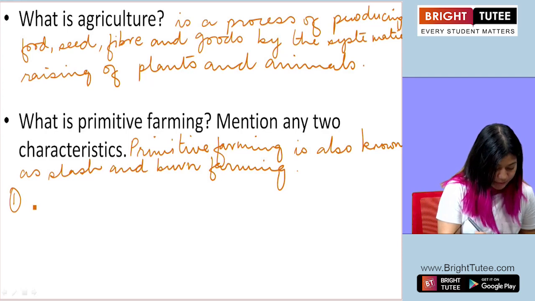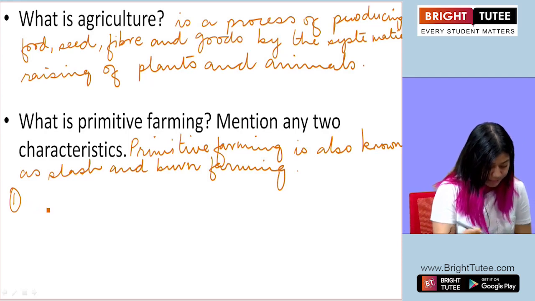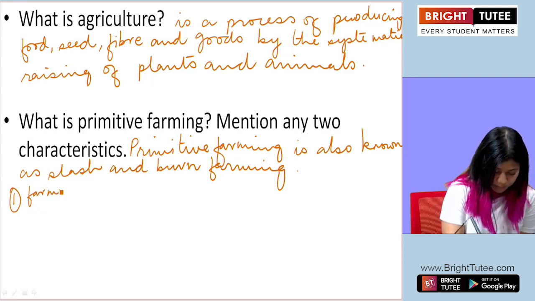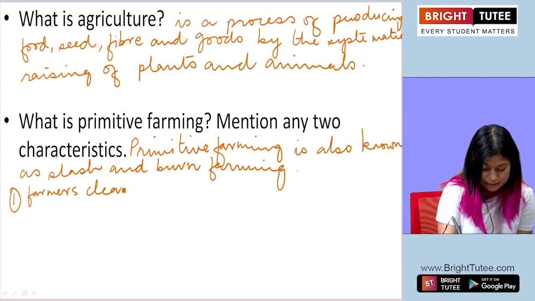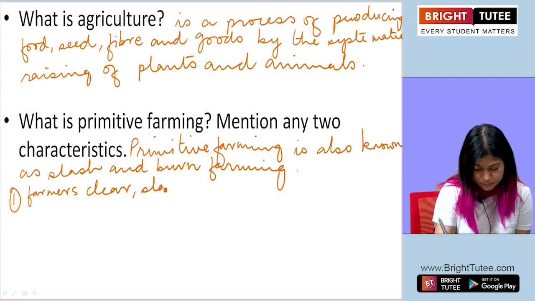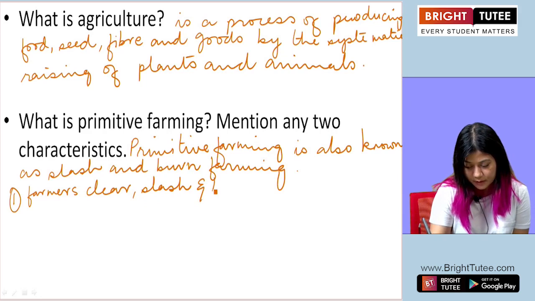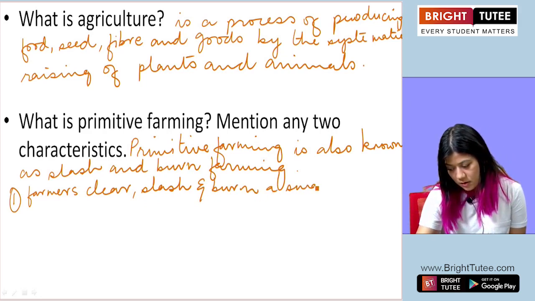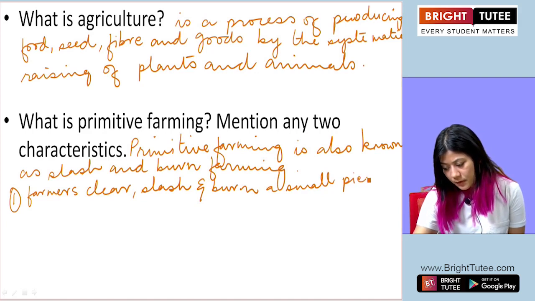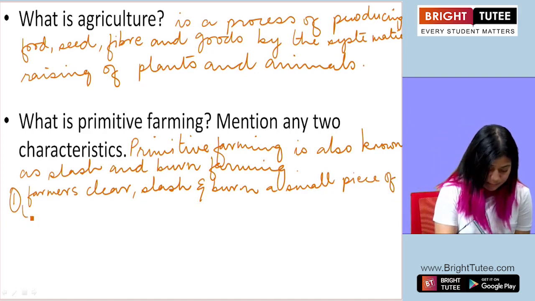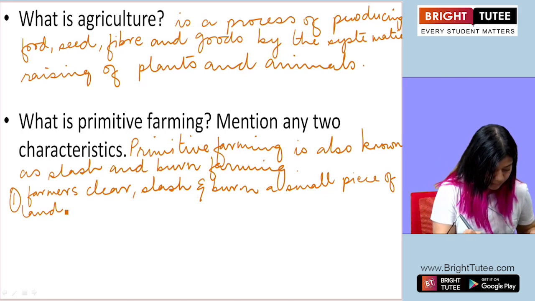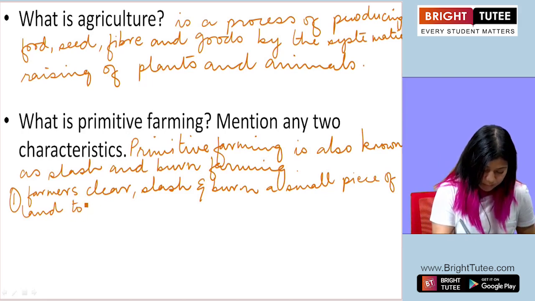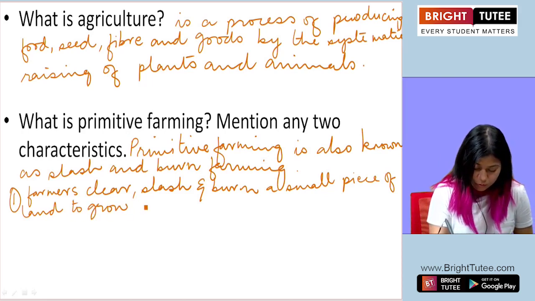The first characteristic is farmers clear, slash and burn a small piece of land to grow crops.